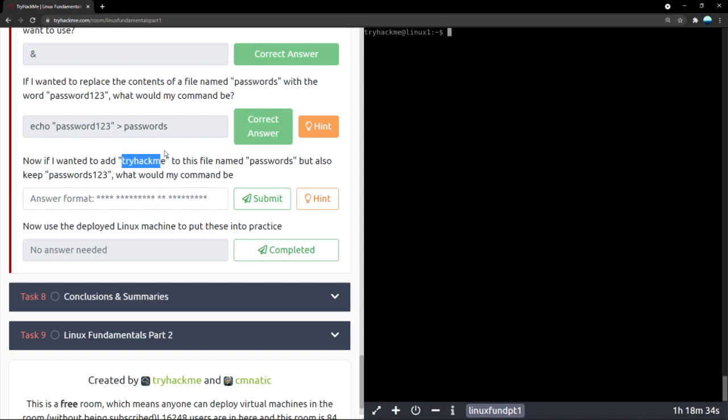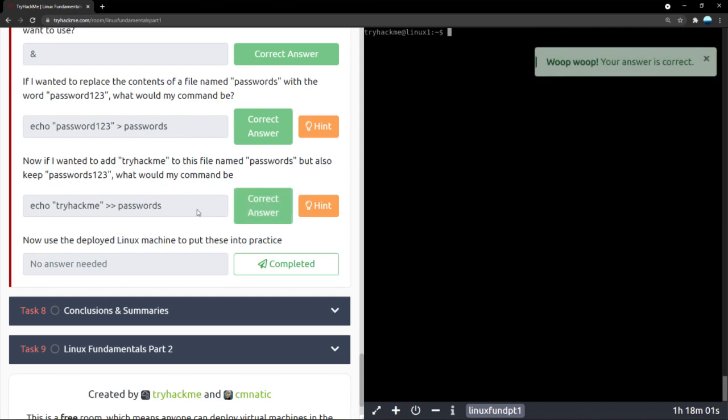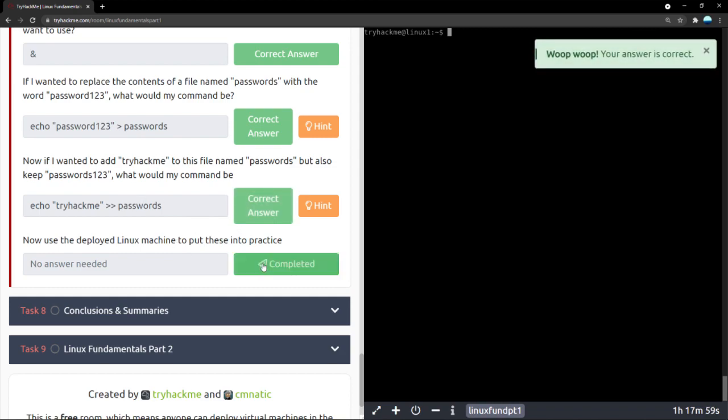So again, we would echo tryhackme so that the tryhackme output is selected, and we'd have to pass it to this file called passwords. But we don't want the password123 to be deleted, in which case we want to add to the end of it. So for that, we're going to be using the double right angle. So let me just go ahead and do that. Echo tryhackme. We want to send it to passwords. We are using double right arrows. There you go. Now we've done all the practice.